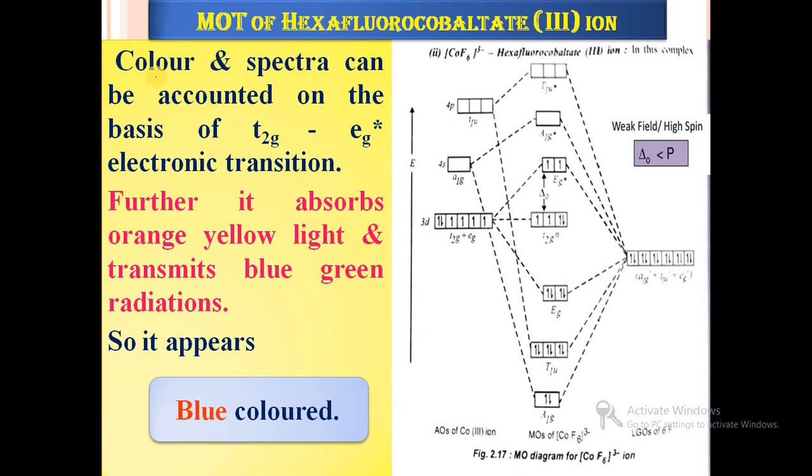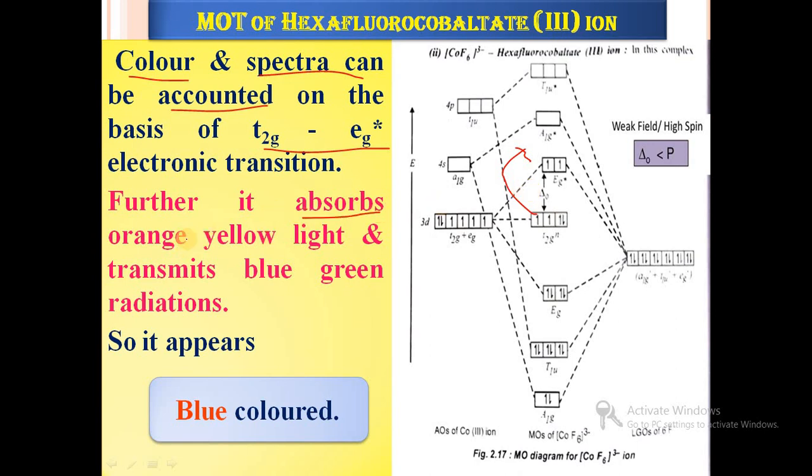Then next, what is the color? Color and spectra can be accounted for on the basis of t2g and eg* electronic transitions. When this complex CoF6 3- ion absorbs light, an electronic transition from t2g to eg* takes place, and due to this transition the complex shows color.